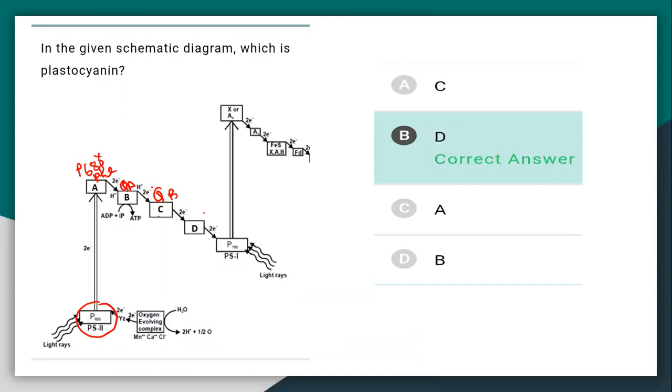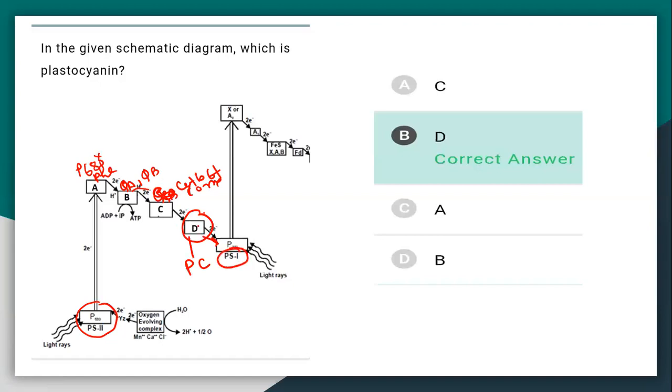So the cytochrome b6f complex, then PC. So plastocyanin is the connector between PS1 and PS2.